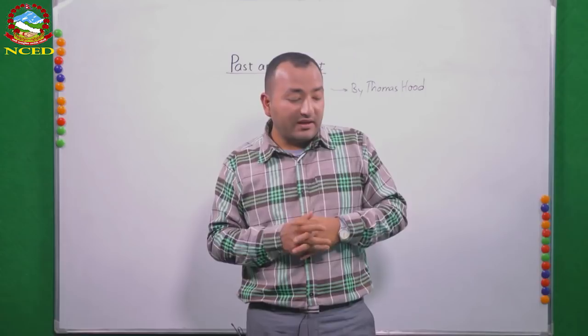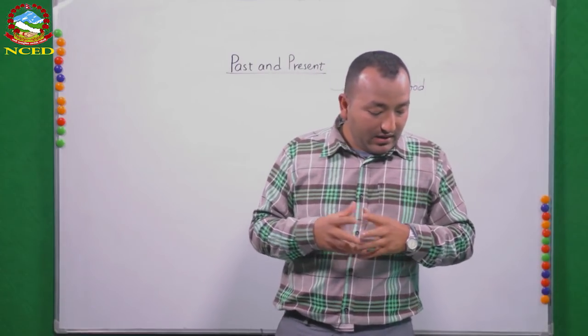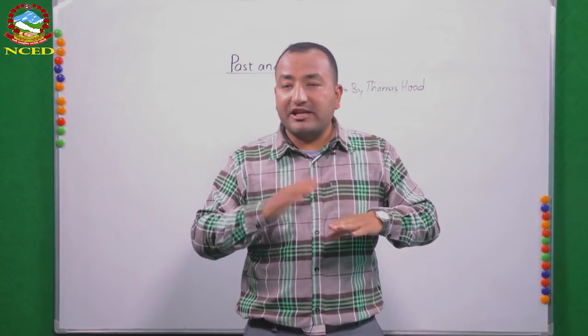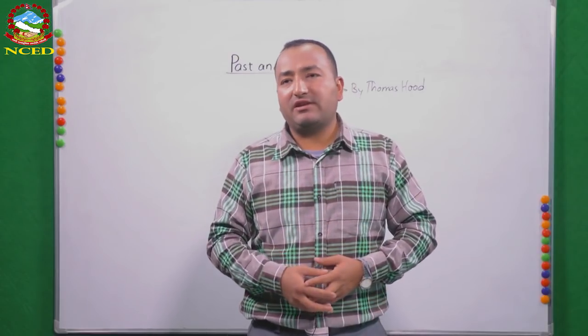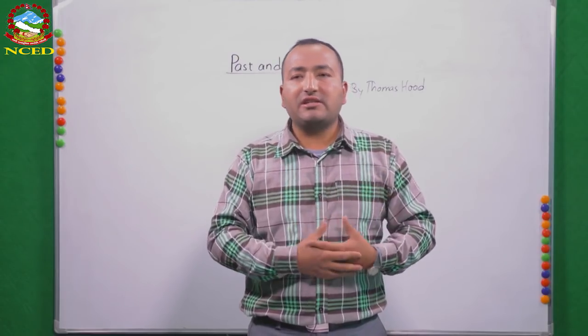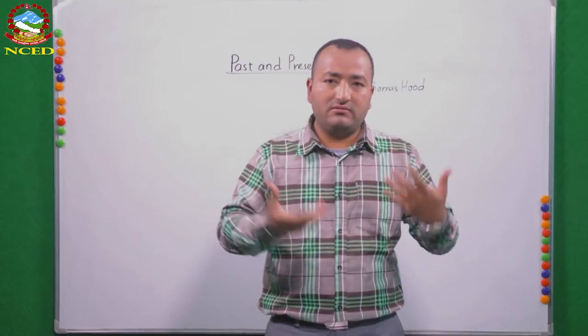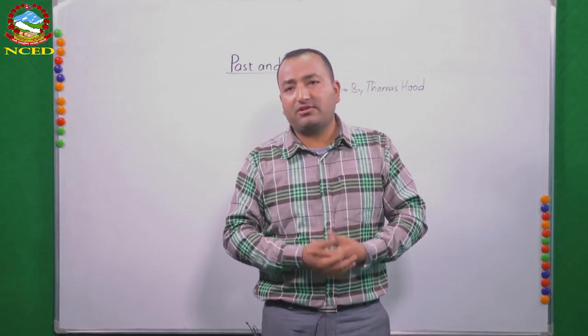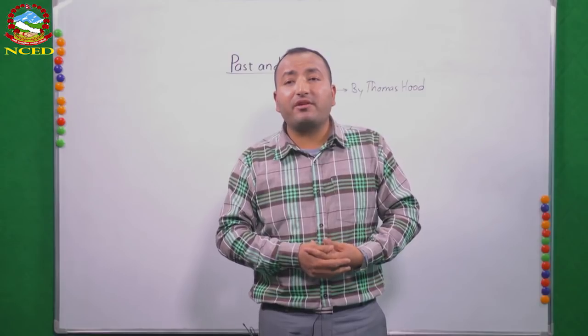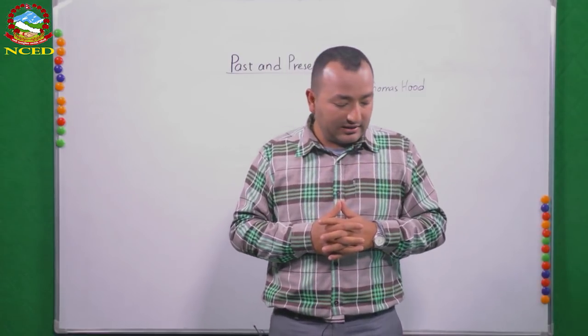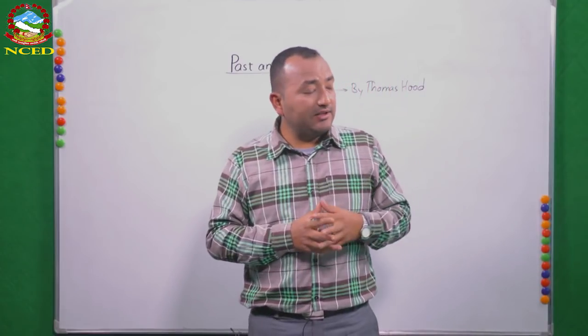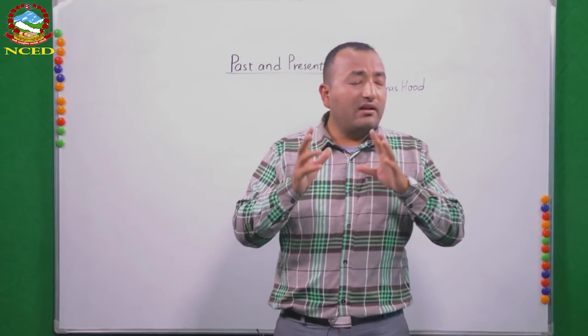He used to swing. But at the same time, from the third stanza, he talks about how he's unhappy now, how his heart is heavy now. Heavy now means he's not happy. He is quite depressed, quite sad. And this is the poem. The last stanza also talks about the same thing.